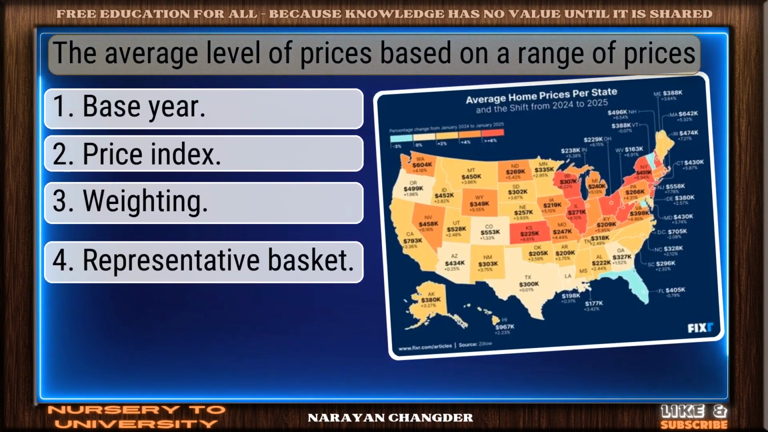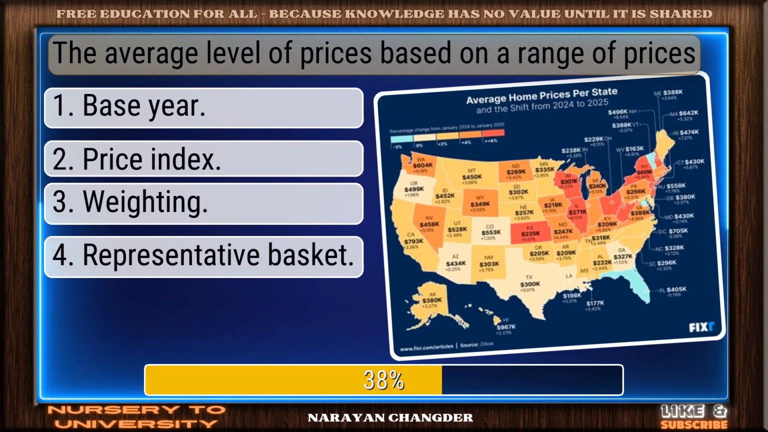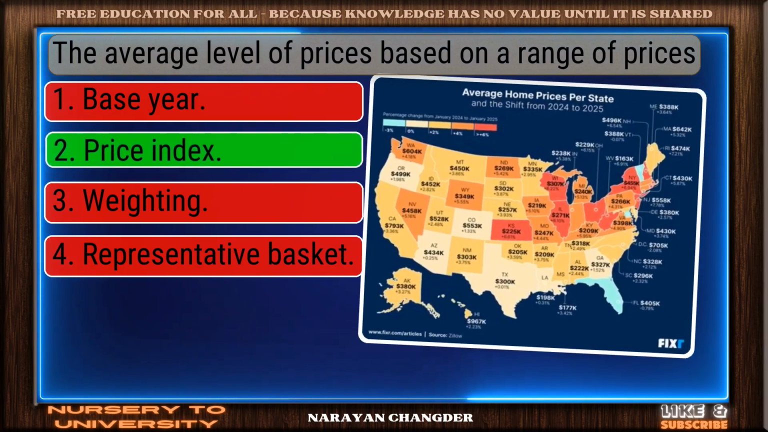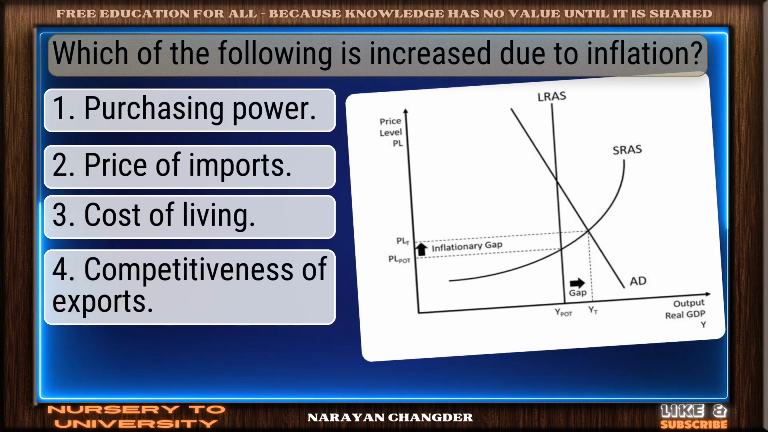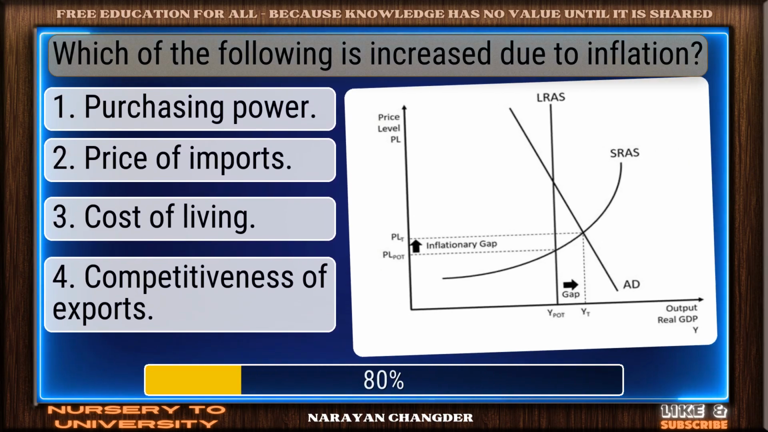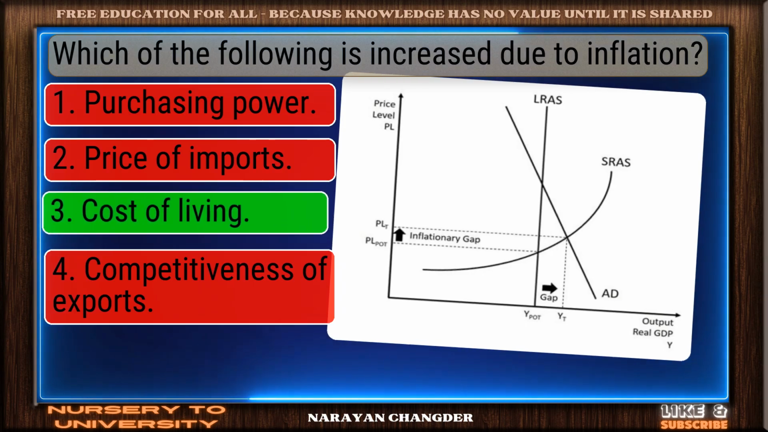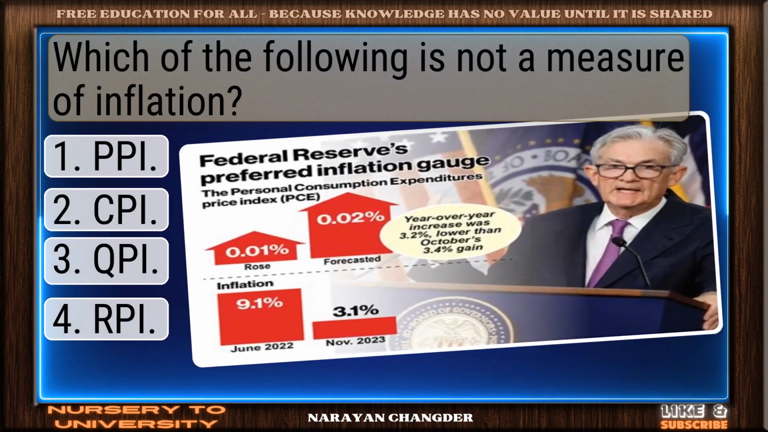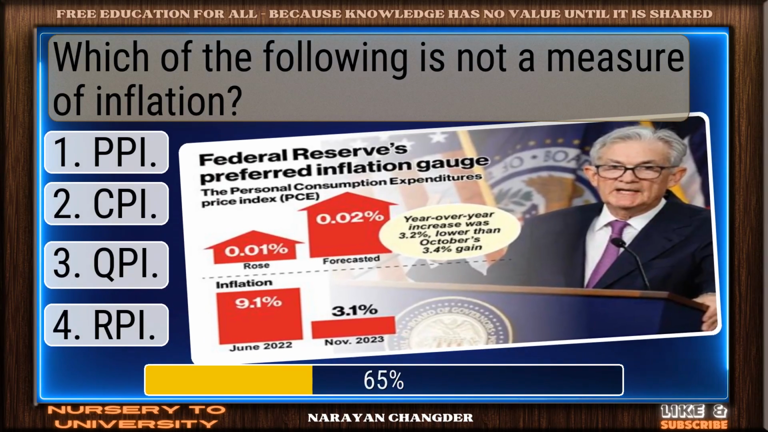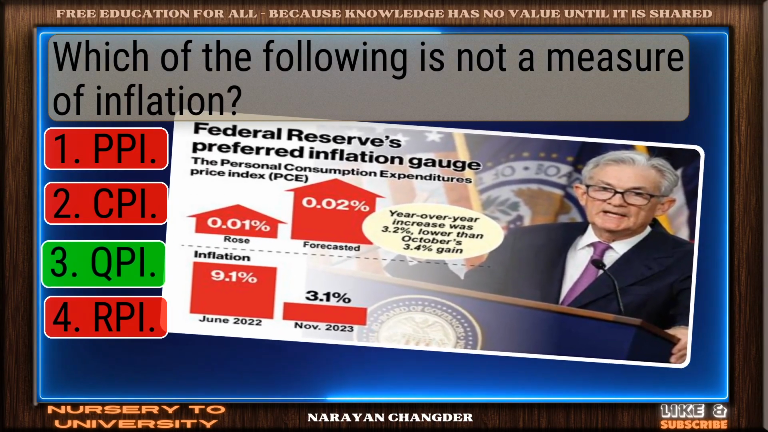The average level of prices based on a range of prices. Smart pick. Price index is the correct choice. Which of the following is increased due to inflation? Smart move. Cost of living is an accurate answer. Which of the following is not a measure of inflation? Well picked. QPI is the correct answer.